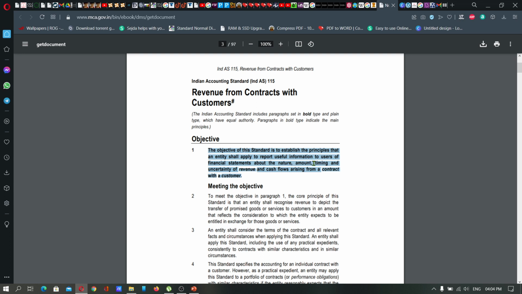what is the amount they had invested in the business, the timing and uncertainty of revenues, and the discount factor with regard to the cash flows arising from a contract with a customer. All those aspects with regard to any of the contracts engaged with customers should be duly complied with as per Ind AS 115.